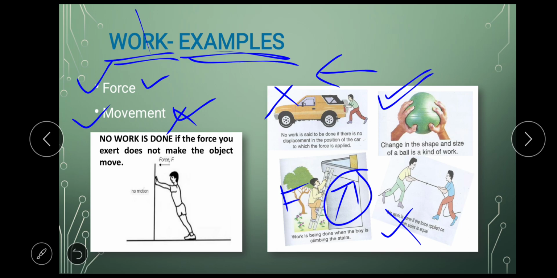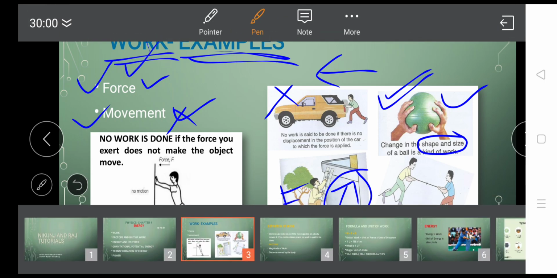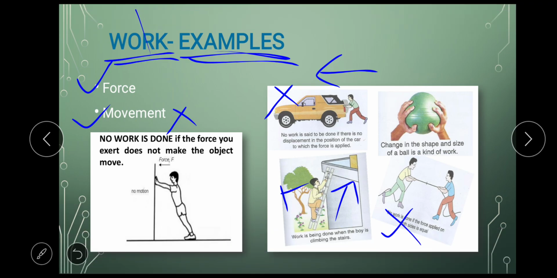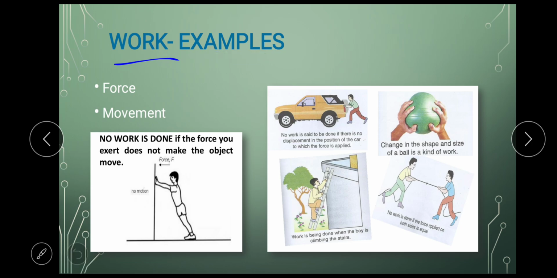And in this fourth case, we are applying force and there is a change in shape and size of the object. Even then we say that work is done. So let's conclude here that work is done when force is applied and there is movement.